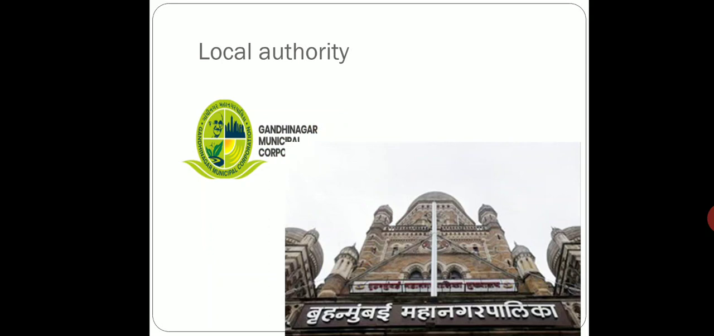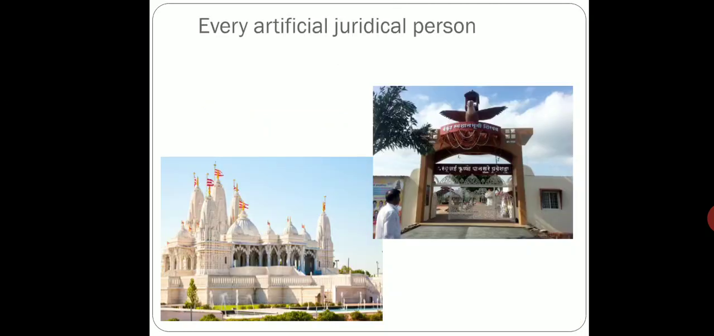Next we have the local authority. These are examples which exist for the welfare of society: Gandhinagar Municipal Corporation, Brihanmumbai Mahanagarpalika, and other Nagarpalikas. These are all examples of local authority. Next we have every artificial juridical person. As we have already talked about, even those which are not there for earning profit or income have been included here. So any idol or temple would be considered as an artificial juridical person.